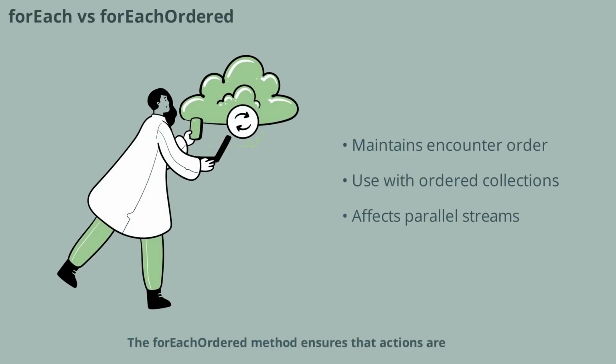The forEachOrdered method ensures that actions are performed in the encounter order of the stream, which is important for ordered collections. In contrast, forEach may process elements in any order, especially in parallel streams. Knowing when to use forEachOrdered versus forEach can impact the correctness and performance of your code, a detail often explored in interviews.